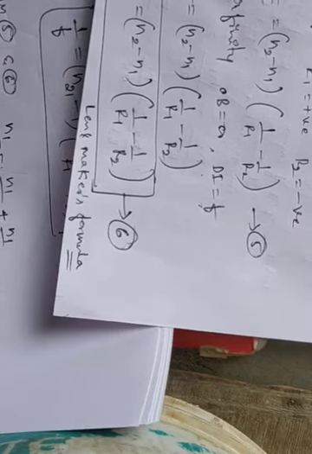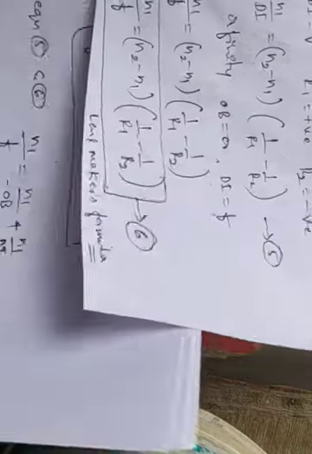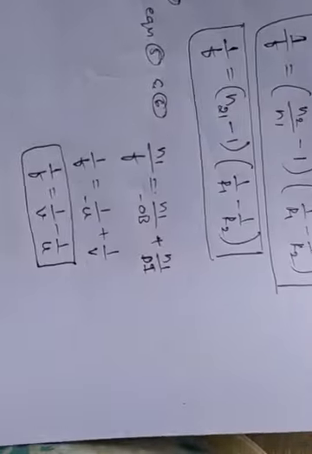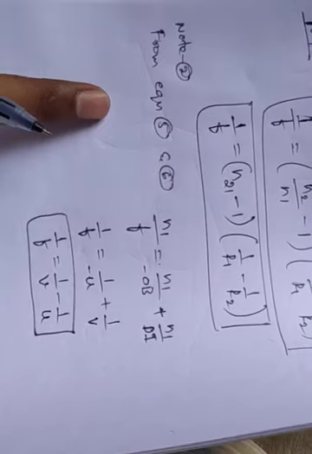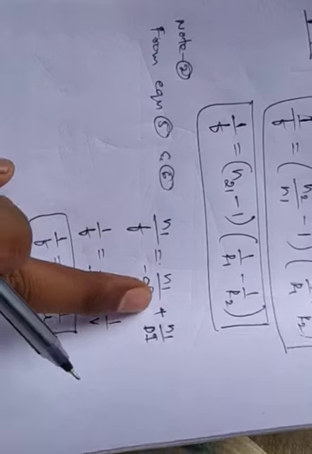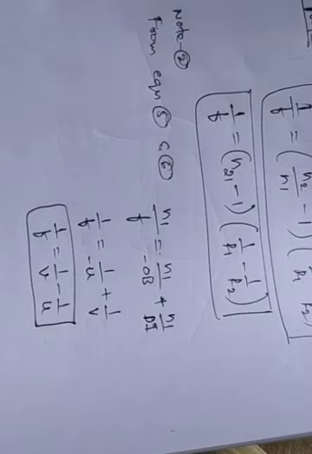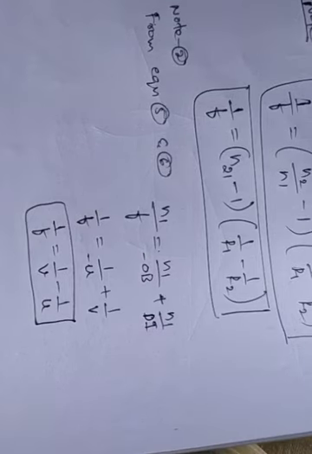By applying the sign convention, from equations 5 and 6, N1 by f is equal to N1 by minus OB plus N1 by di. Here we are just using the Cartesian sign convention, so we get the equation.